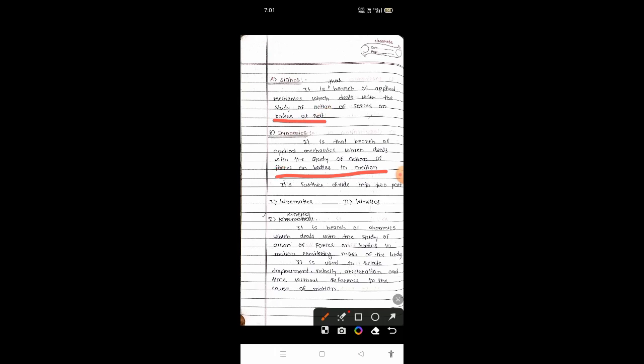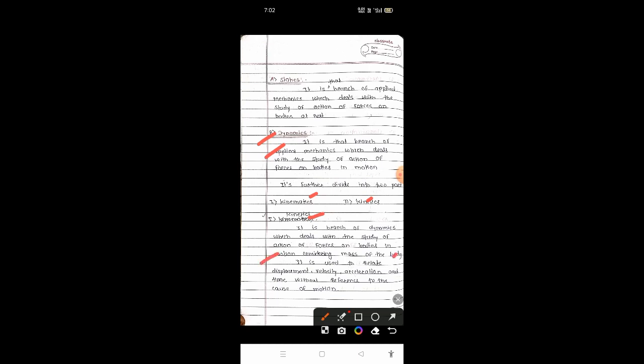As we discussed on the previous page, dynamics is divided into two parts, kinematics and kinetics. So what is meant by kinetics? Kinetics is the branch of dynamics which deals with the study of action of forces on bodies in motion, considering the mass of the body. Kinetics and kinematics are both branches of dynamics, and dynamics is a branch of applied mechanics.